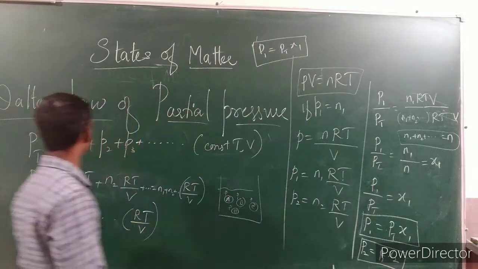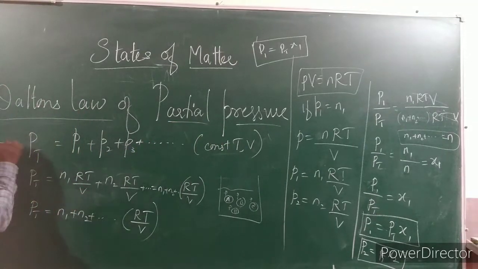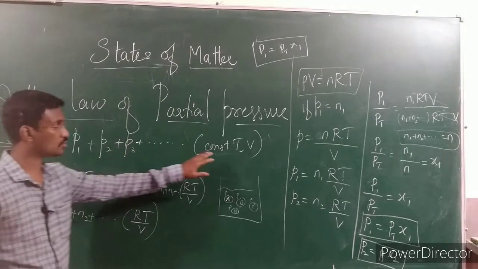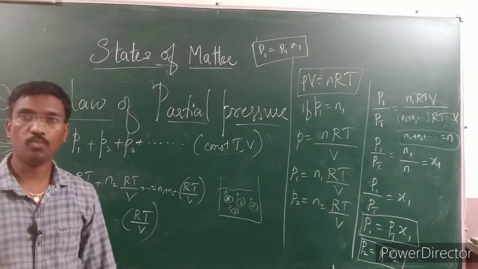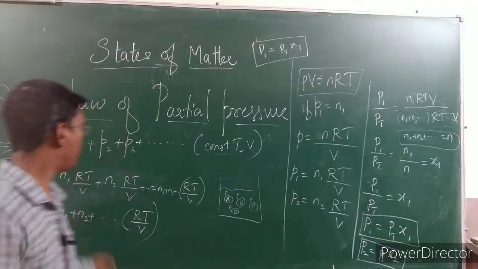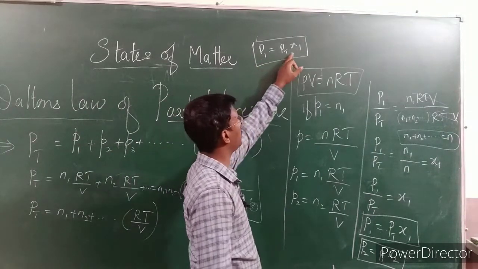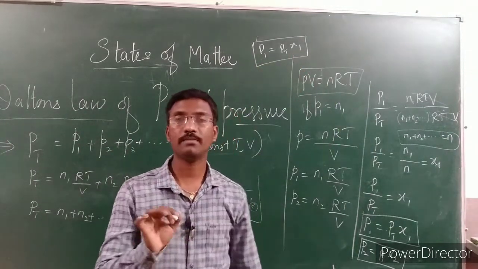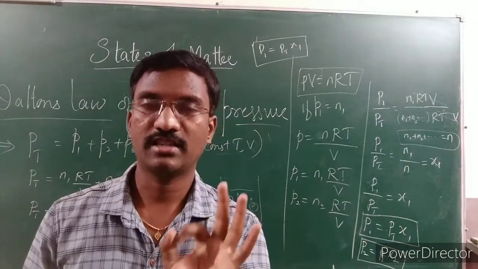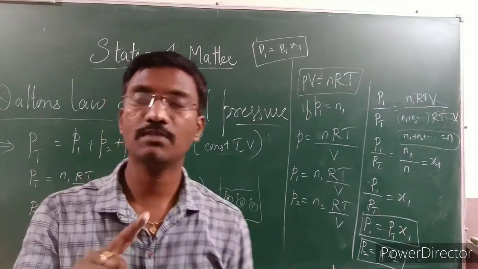So this is how we have generated it from Dalton's law of partial pressure. This is the only statement: Pt is equal to P1 plus P2 plus P3 and so on, at constant temperature and volume. This is called Dalton's partial pressure. Whereas by this expression we have generated the formula P1 is equal to Pt into X1. P1 is the partial pressure of the first gaseous component, P total is the total pressure, and X1 is the mole fraction.